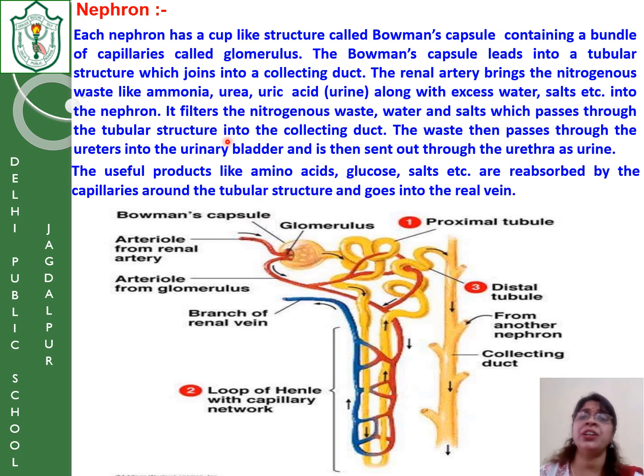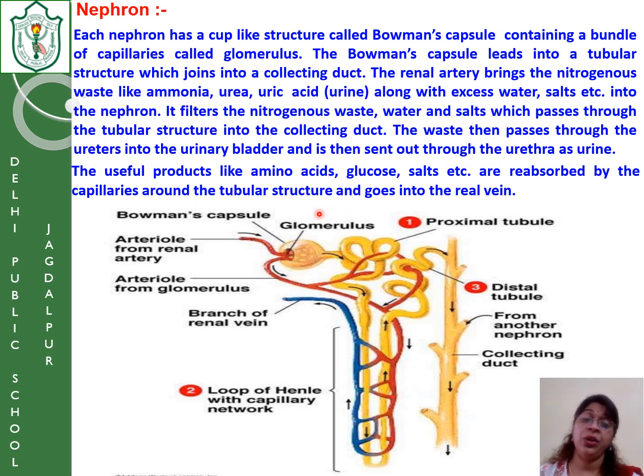The glomerulus filters the waste, water and salt and it forms the urine. That is sent to the tubule and from the tubule it is sent to the collecting duct. From the collecting duct it goes to the ureters and from the ureters it goes to the urinary bladder. The waste then passes through the ureter into the urinary bladder and then is sent out through the urethra as urine.